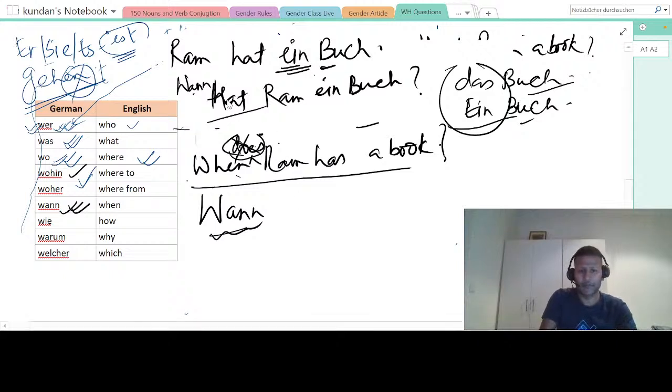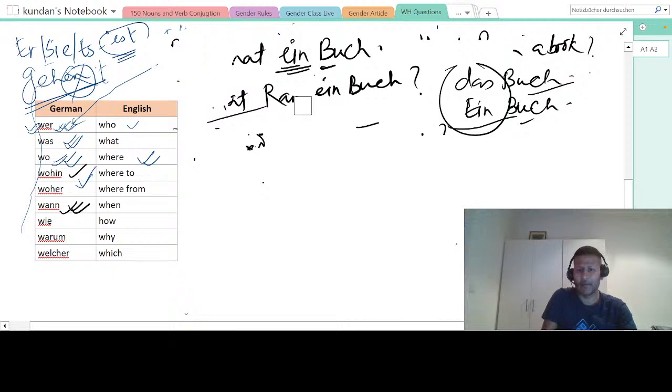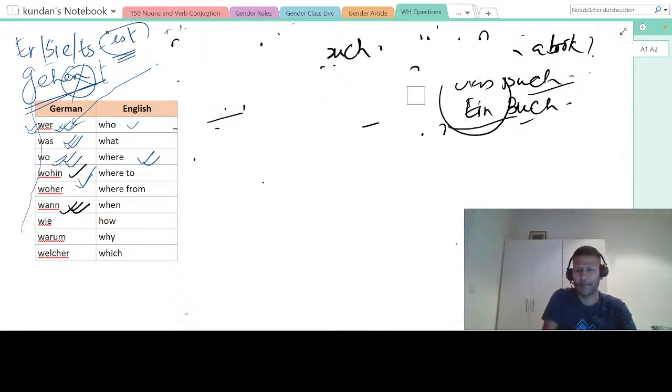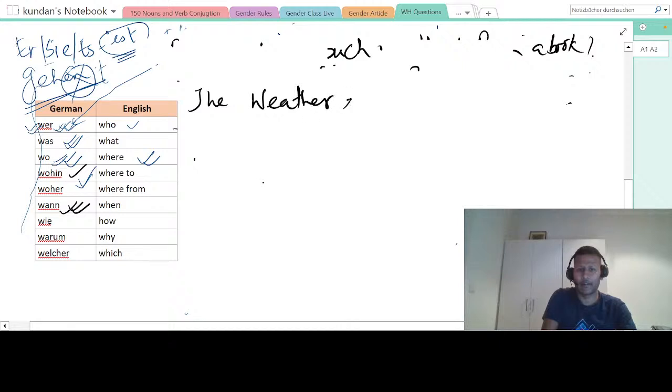Now let me say another example, and then we will move. This one is very important. I will say, the weather is good. The weather is das Wetter. Good is gut.